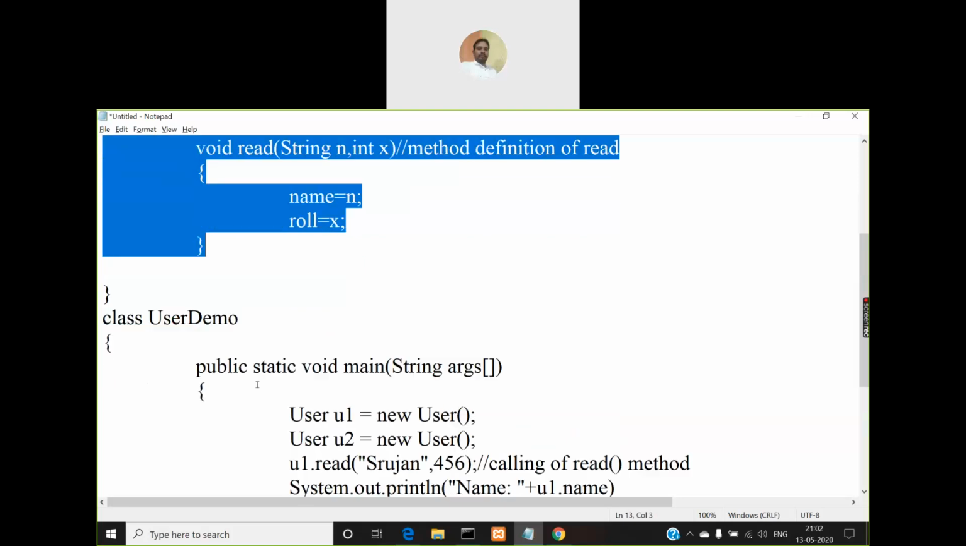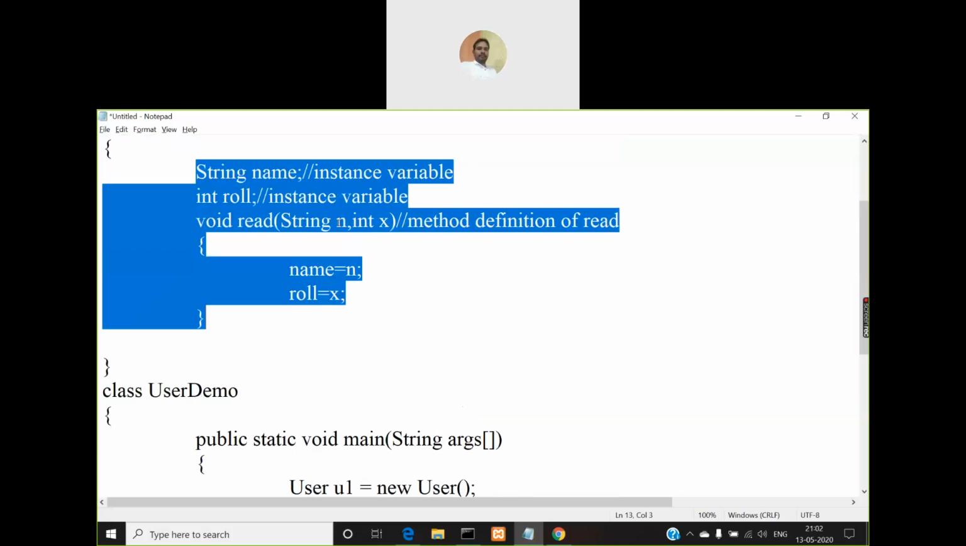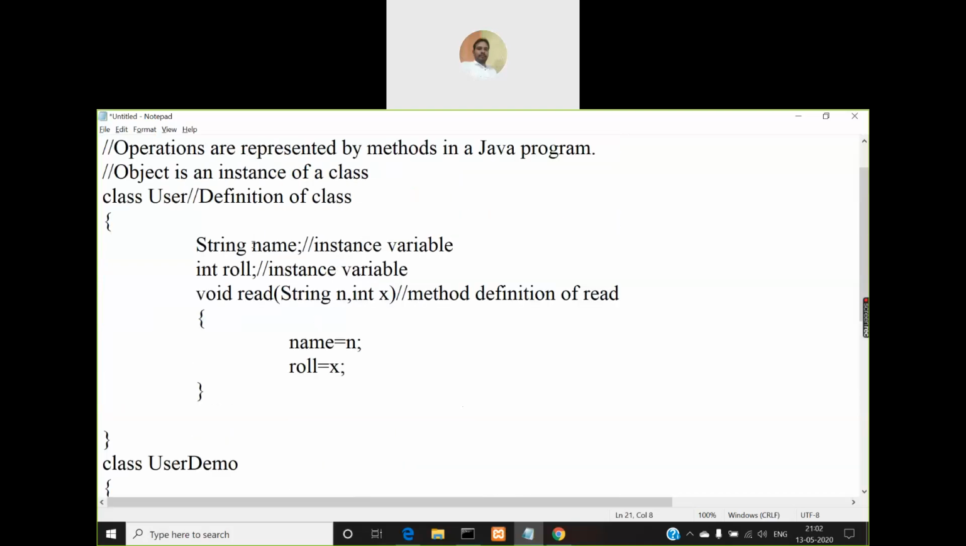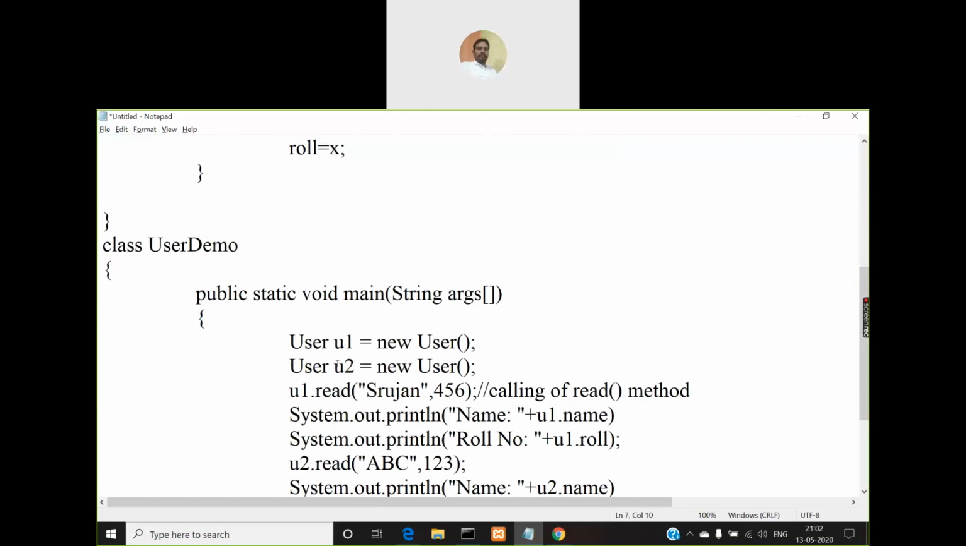So a memory will be created for this u1 object, and in that memory some space will be allocated for storing the name variable's value and role variable's value, and the code which is part of the read method also. Similarly, when you create another object u2, it will be separately created in some other different memory location, and in that memory location it will have another name variable's value and another role variable's value, another copy of the read method. So in that way, by creating objects, you are giving a physical existence to the members of the class.